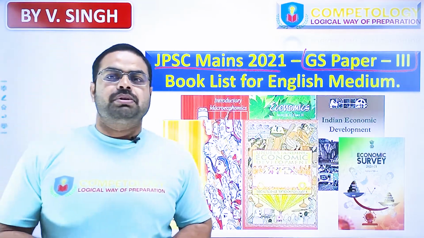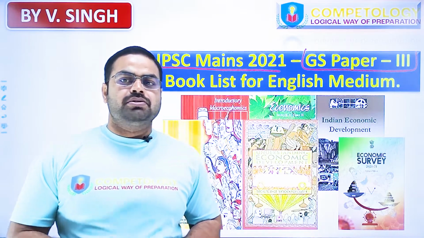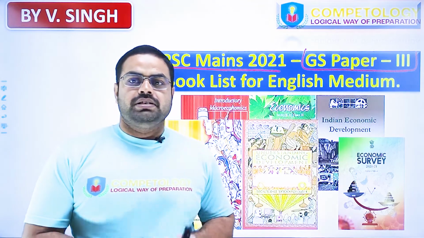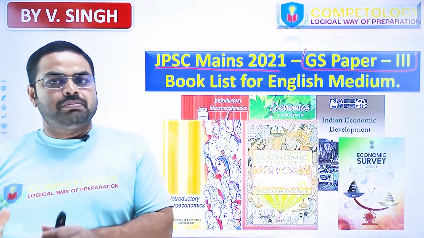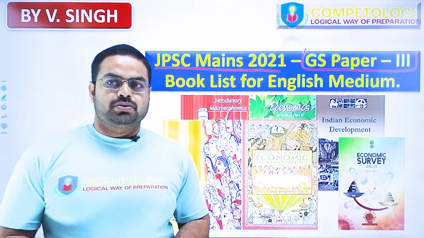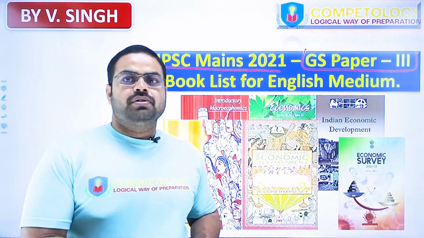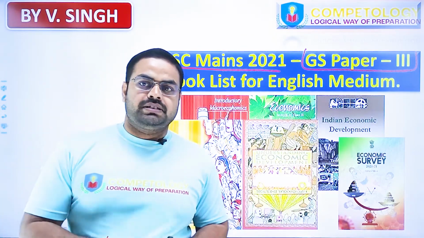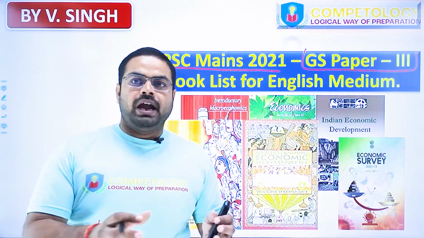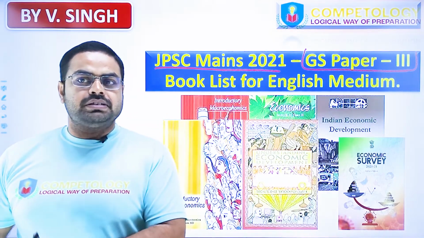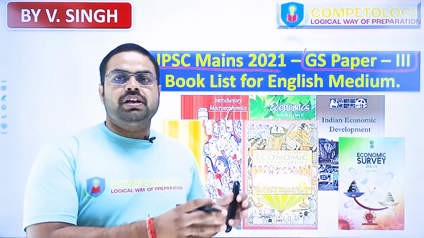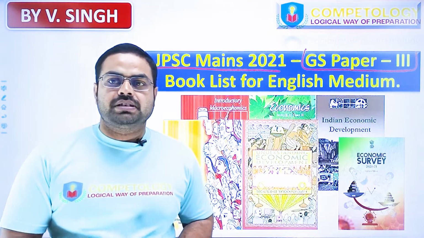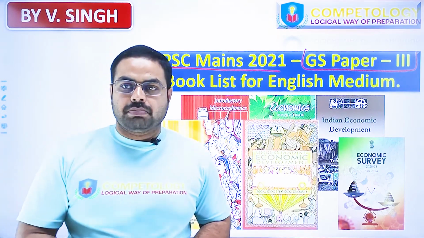Today we are going to discuss the book list required for the JPSC Mains 2021 GS Paper 3, that is, Indian Economy, Globalization and Sustainable Development. After going through the previous year questions as well as the syllabus, you will find that the sustainable development topic mentioned here is not related to climatic sustainable development itself. It is not focusing on the environment and ecology perspective, but on the interconnection between economic development and the climate-related changes caused by it, due to the enhancement in manufacturing practices, erecting more and more power plants, etc.